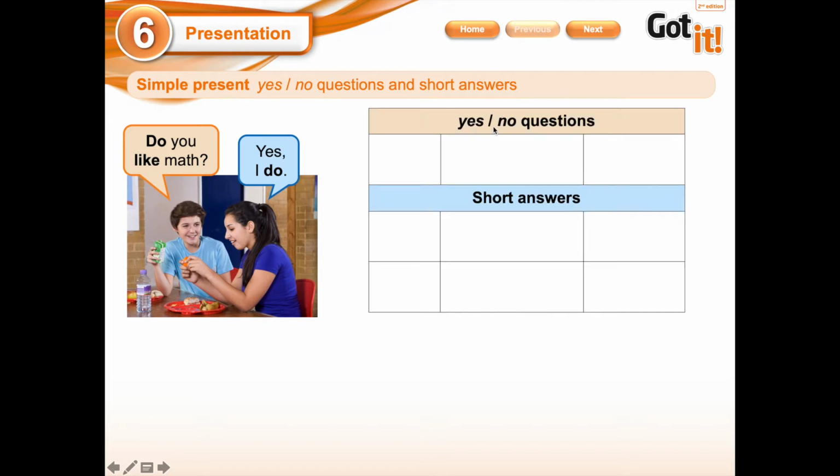Here we have yes-no questions and short answers. As you can see here in the orange box that says yes-no questions, we're going to start with the word do. And this word, the word do, goes with I, you, we, and they, okay? And then we're going to use an action that is a verb. In this case, we're going to use work. So the question is, do I work, or do you work, or do we work, or finally, do they work?